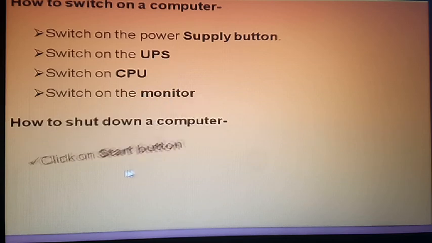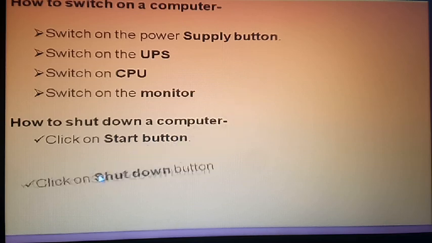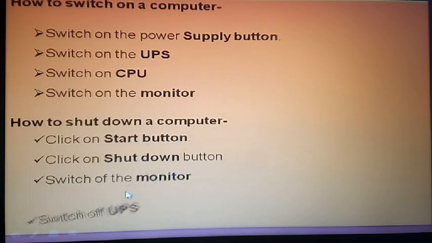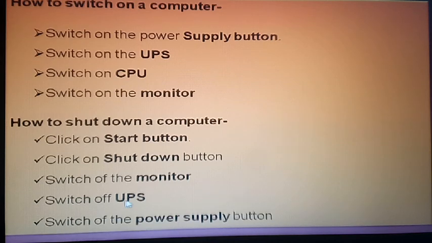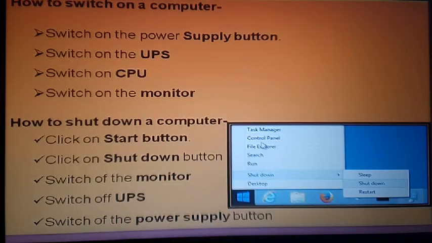How to shut down the computer? Click on the start button. Click on the shut down button. Click on monitor. After that, switch off the UPS and last, switch off the power supply button. So those are the right steps. With the help of the diagram, we can see here in the corner side, the shut down button, and here you select which type you want to shut down, then you follow the instructions, right?